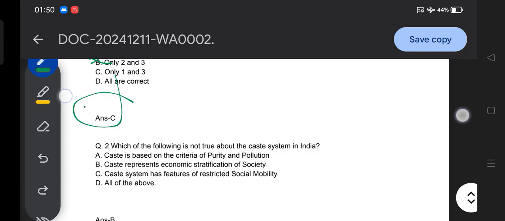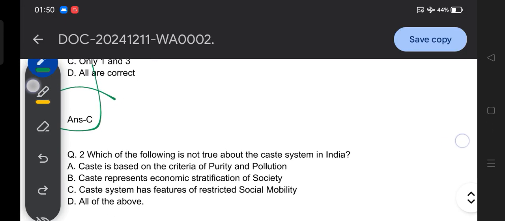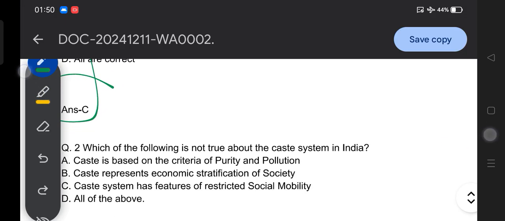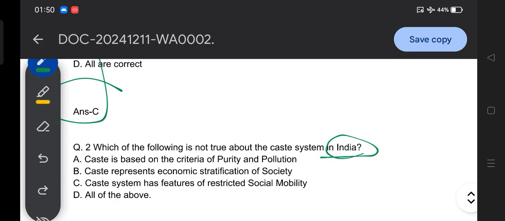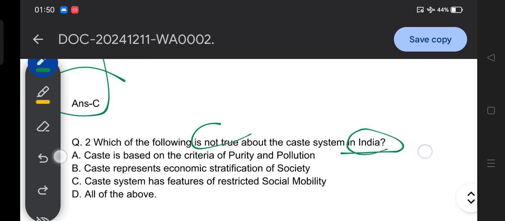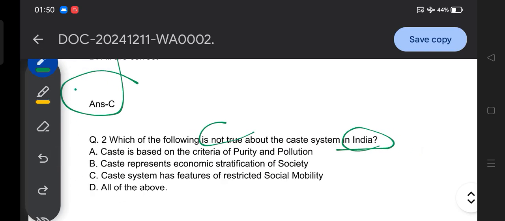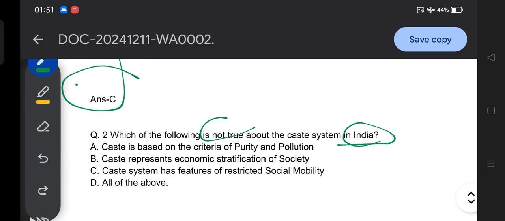Very nice. Another question: which of the following is not true about the caste system in India? So this is a question on the caste system in India, and we need to find what is not true. Option A, caste is based on the criteria of purity and pollution. Option B, caste represents economic stratification of society. Option C, caste system has a feature of restricted social mobility. Option D, all of the above.